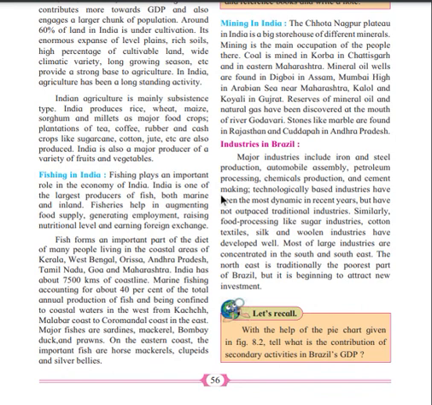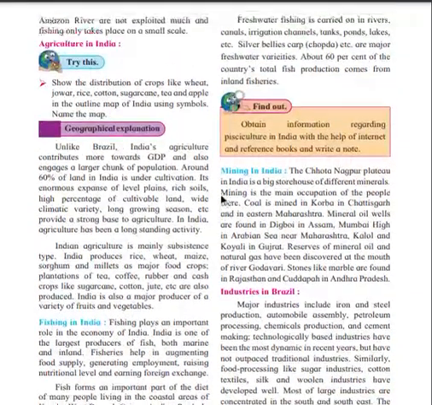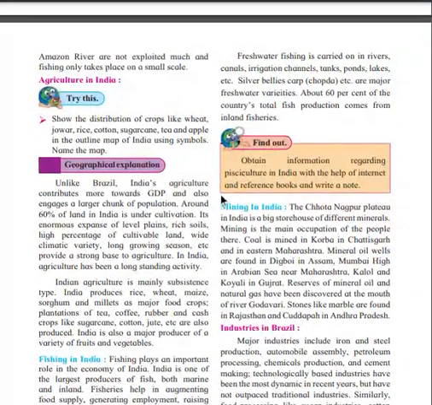Marine fishing, accounting for about 40% of the total annual production of fish, is confined to coastal waters in the west from Kutch, Malabar, and the Coromandel coast in the east. Major fish are sardines, mackerel, Bombay duck, and prawns. On the eastern coast, the important fish are horse mackerels, clupeids, and silver bellies. These are the types of fish you can find over there.